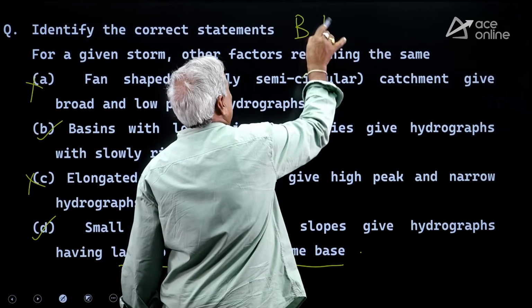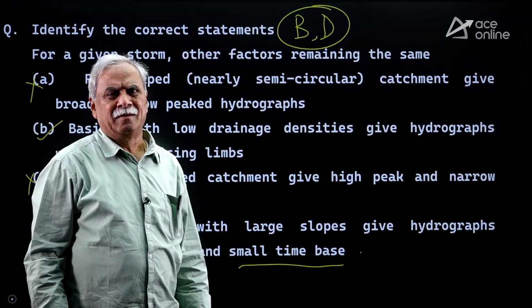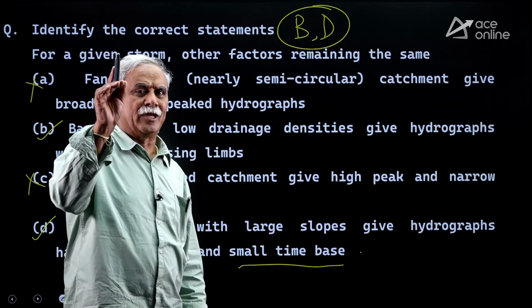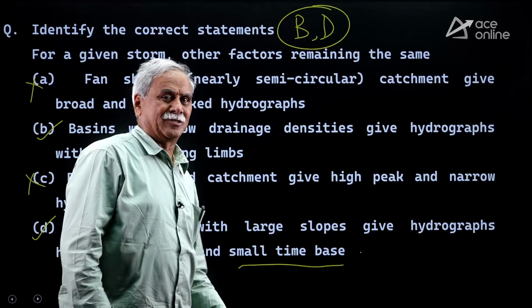Dear friends, such conceptual questions are very, very important. Very important MSQ question. Unless you know everything about hydrographs, you are not able to answer such type of MSQ questions.